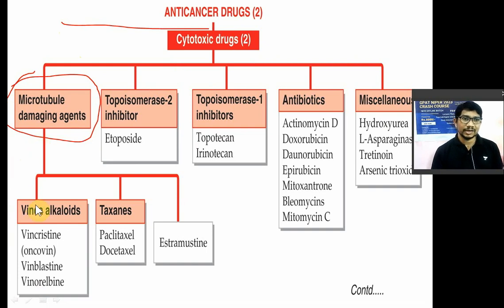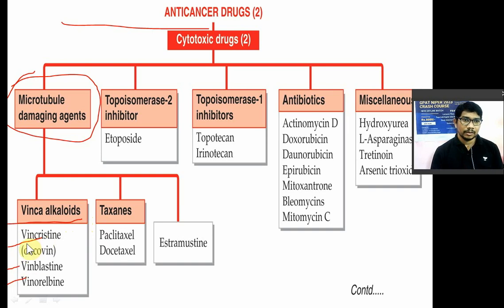For example, vinca alkaloids. They are nothing but the indole alkaloids obtained from the vinca plant, Catharanthus roseus, family Acanthaceae. So in that, vincristine is there, which is also known as oncovin. Vinblastine is there. Vinorelbine is there.